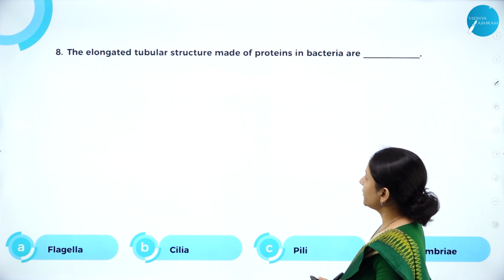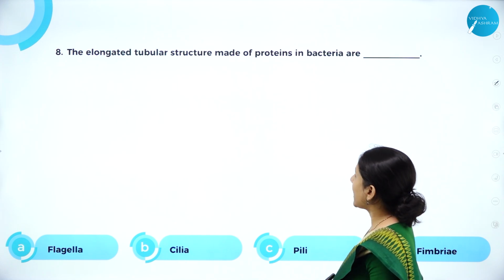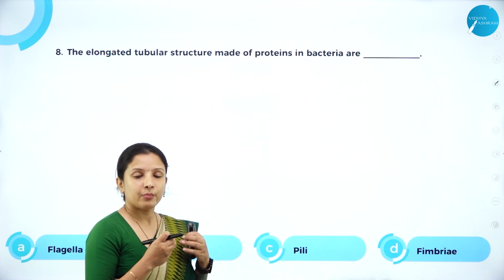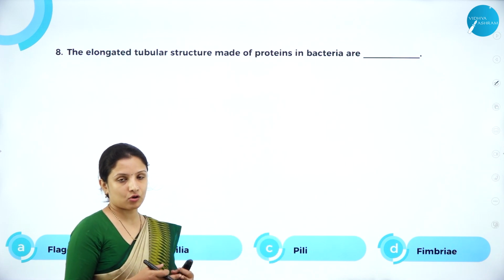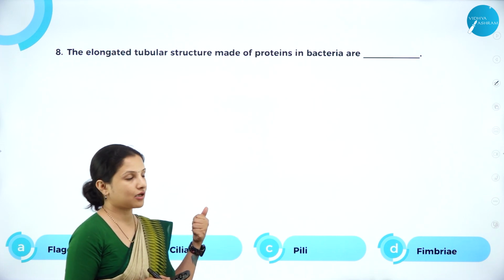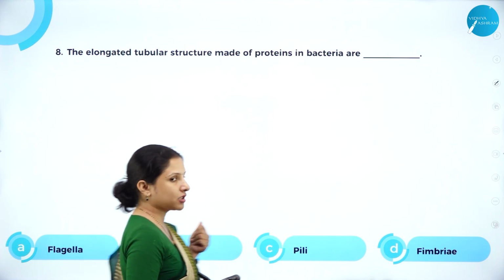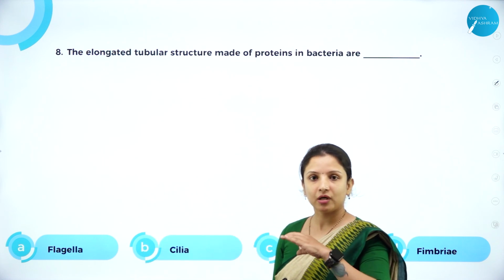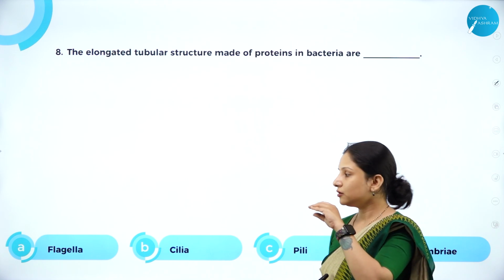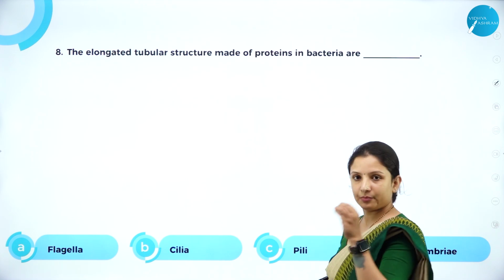The elongated tubular structures made of proteins in bacteria are called. So this comes under the cell modifications in bacteria, right? So are they called flagella? No, flagella are long tubular structures which help in locomotion in bacteria.